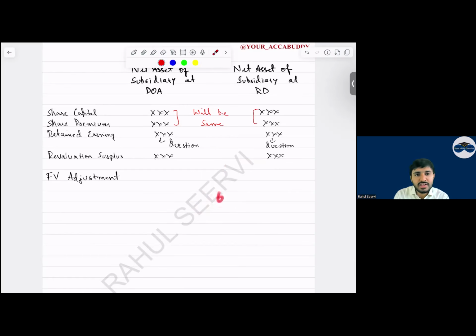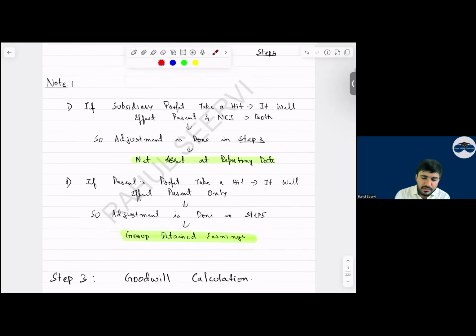Subsidiary's assets are also revalued, parent's assets are also revalued. For one there is a loss, for another a revaluation surplus. Remember IAS 16: if already there is a revaluation surplus and in the next year I have a loss, that loss I will offset with the revaluation surplus. Yes, sir. Your step number 2 is done.